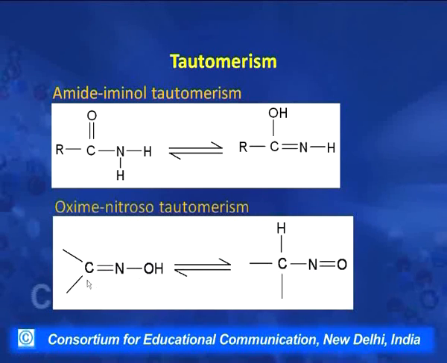Another functional group can be this one, C double bond N, OH; this is an oxime. Oximes are obtained from aldehydes and ketones, and when this one H from oxygen leaves and goes to this carbon, and the double bond shifts between nitrogen and oxygen, this is the nitroso functional group. So, these compounds are classified as oxime-nitroso, and the tautomerism is called oxime-nitroso tautomerism. So, in case of tautomerism, the complete name for that type of tautomerism is given by naming the two functional groups which are in equilibrium with each other.